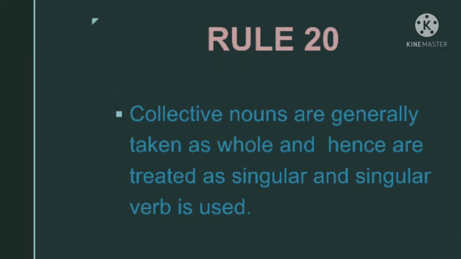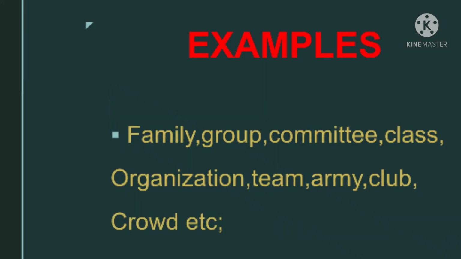Students, now let us see the last rule in this. Collective nouns are generally taken as a whole, and hence they are treated as singular, and a singular verb is used. Collective nouns like family, committee, group, class, organization, team, army, club, crowd are taken as a whole, so we take them as singular. In such cases we use singular verbs.